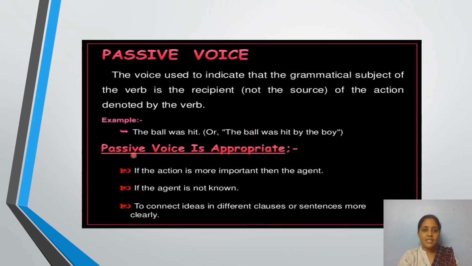In such a case, the passive voice is appropriate if the action is more important than the agent, or if the agent is not known, who had performed the action, which is not described in the sentence. To connect ideas in different clauses or sentences more clearly, in these cases, we will prefer passive voice over active voice. I hope I'm clear.